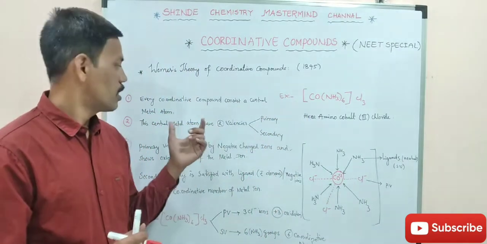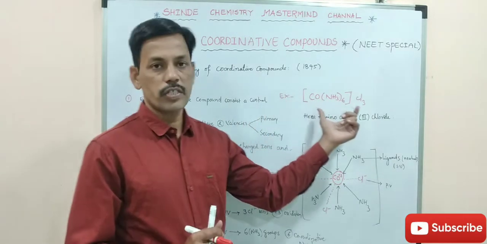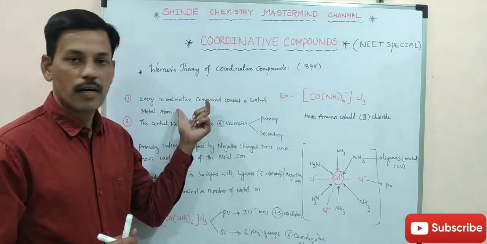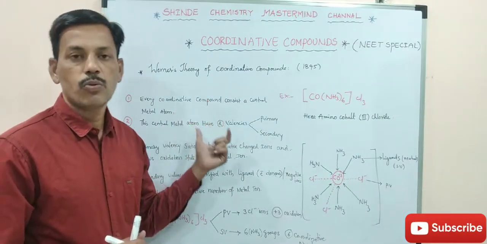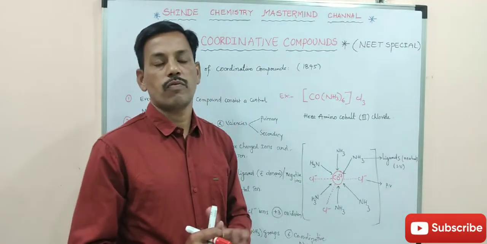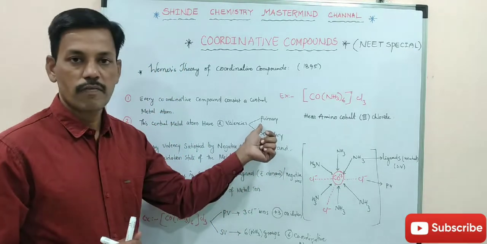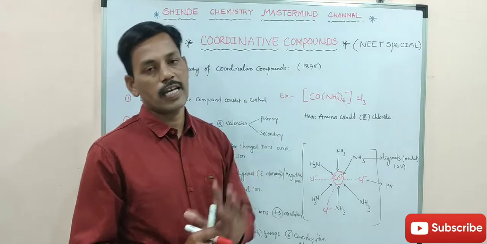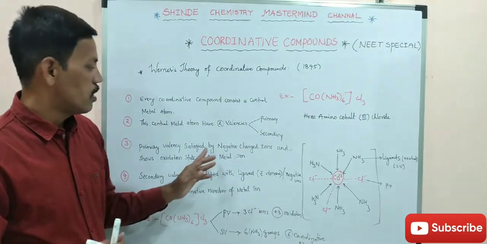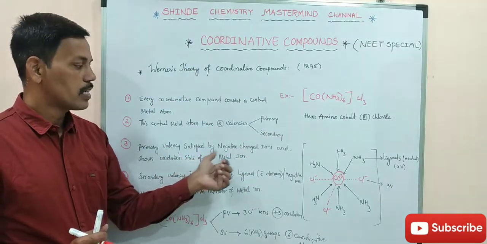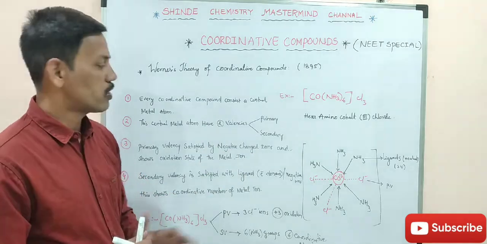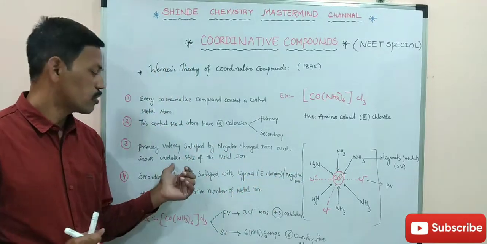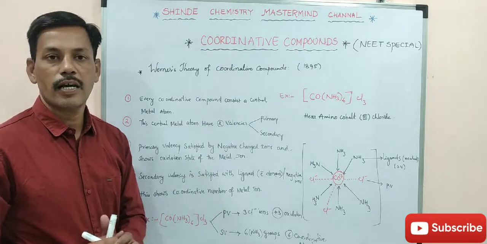So here also, in the constitution of this compound, the central metal ion has two types of valencies: the primary valency is the first one and the secondary valency is the second. The primary valency is satisfied with negatively charged ions, and it shows the oxidation state of the metal ion.